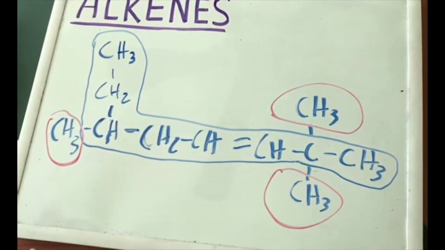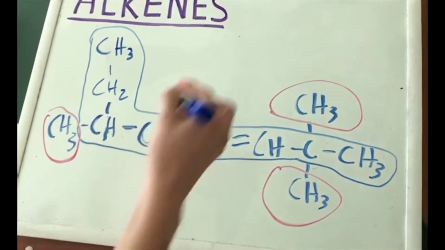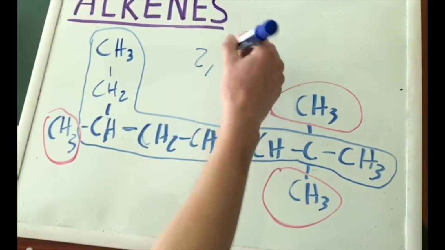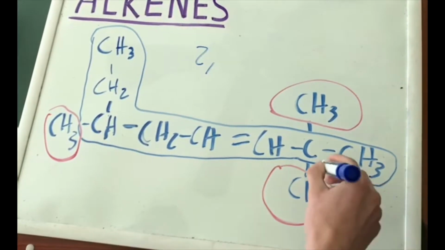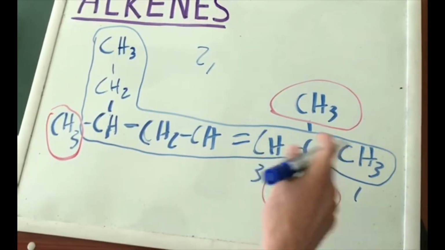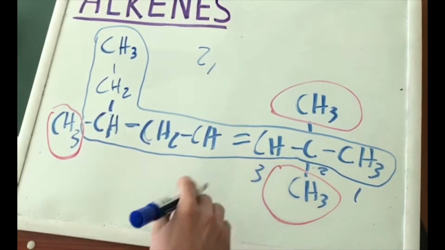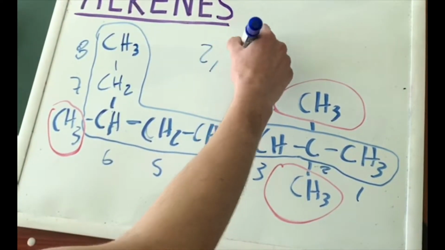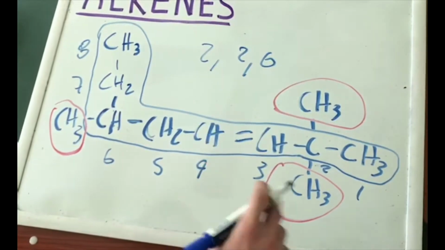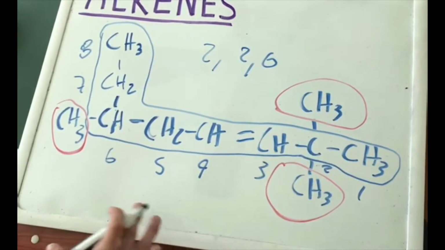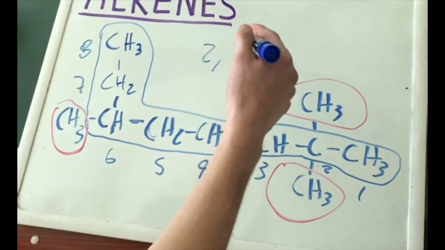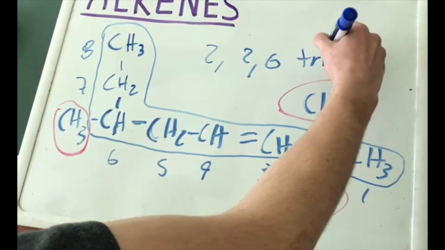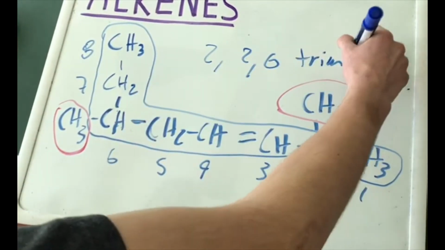And these substituents are methyls, so we first write the position of them. We start numbering from here because it's closest to the double bond, and the name is 2, 2, 6 because it's 2, and 6, and then 3 methyl because we have 3 methyls.